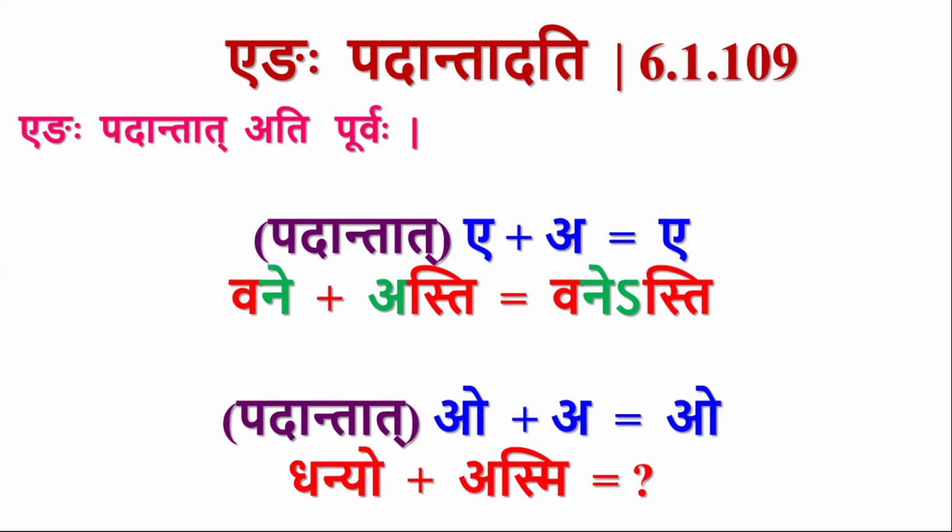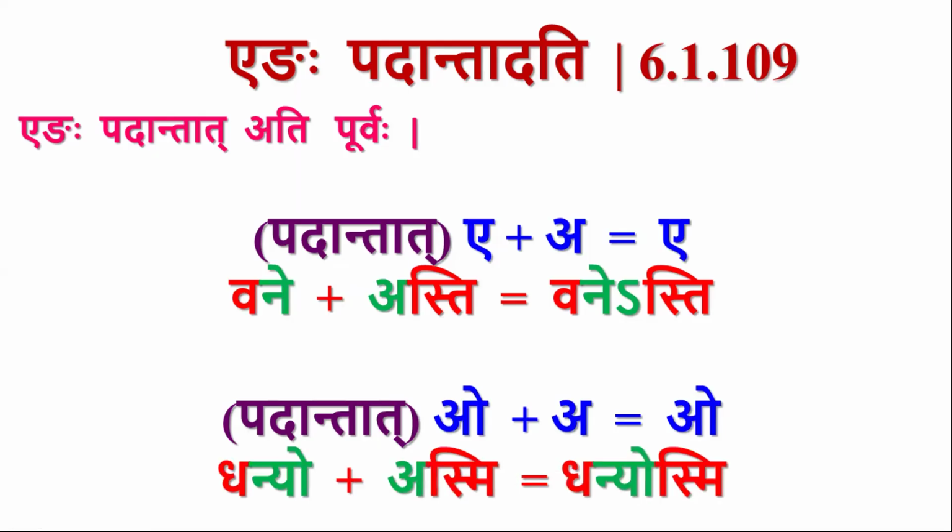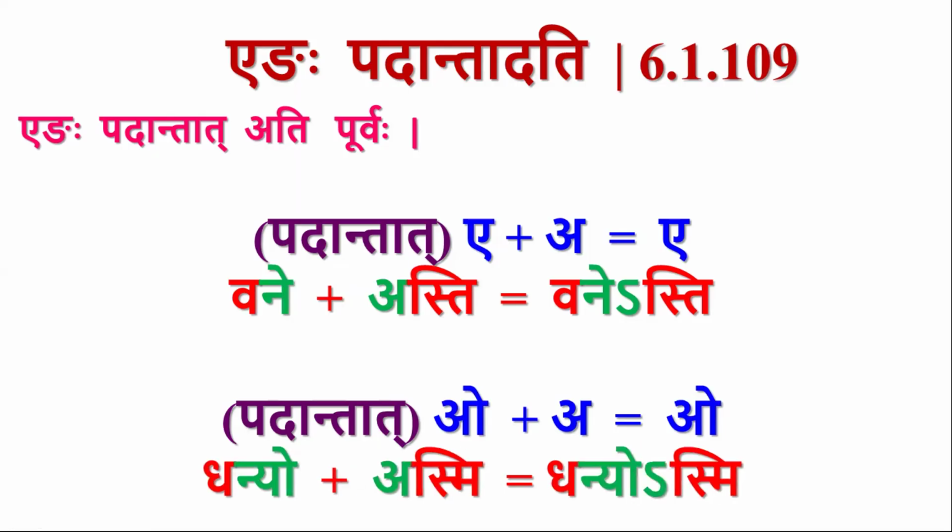Similarly, dhanyo plus asmi, dhanyah plus asmi. Later, the dhanyah becomes dhanyo. At that stage, this dhanyo, it is a subantam, so it is a padam. That okara is present at the end of the pada. So this okara is followed by hrasva akara. So by enah padantad ati, it is dhanyosmi. Or we can write using the avagraha chinha also, dhanyo'smi.